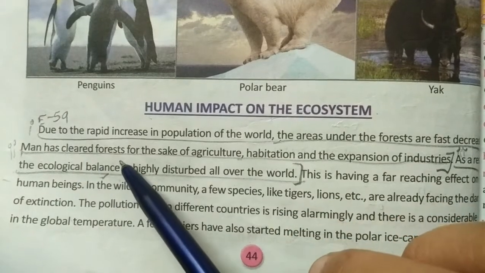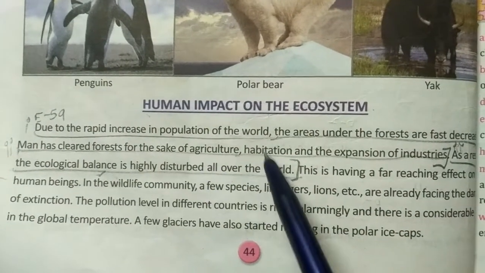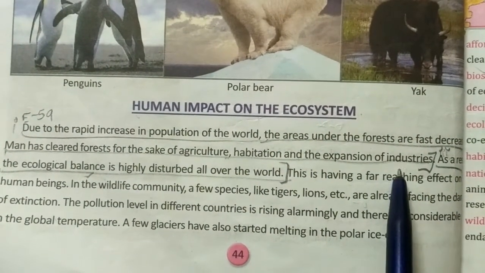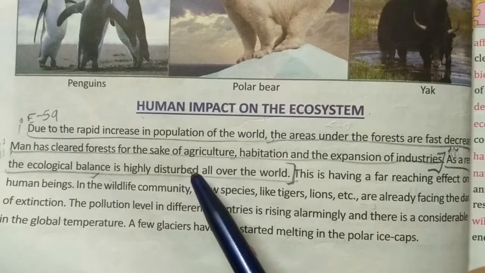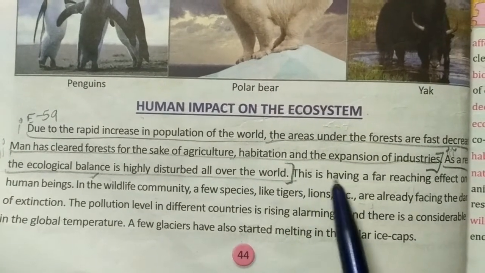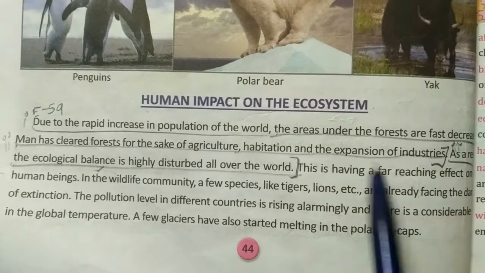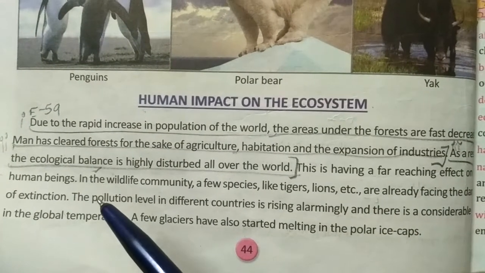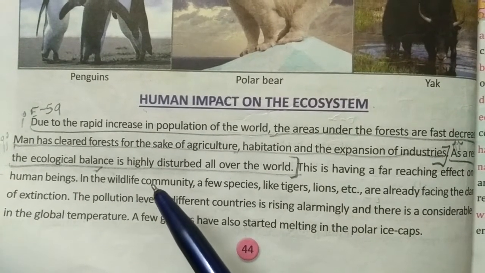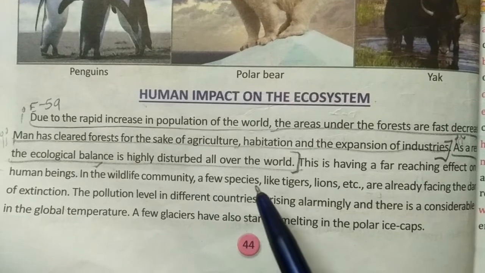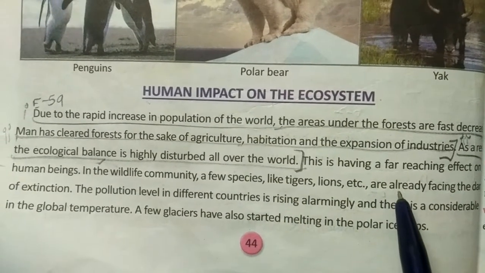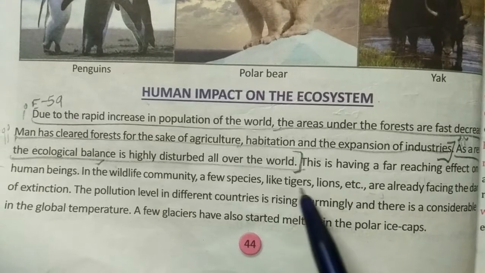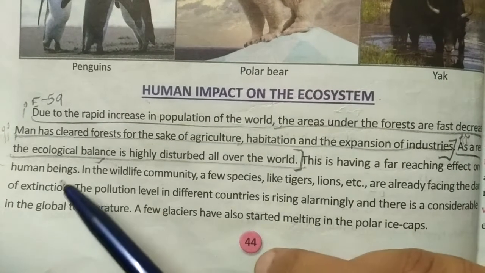Man has cleared forests for the sake of agriculture, habitation, and the expansion of industries. As a result, the ecological balance is highly disturbed all over the world. This is having a far reaching effect on the human beings and in the world of wildlife, a few species like tigers, lions, etc., are already facing the danger of extinction.